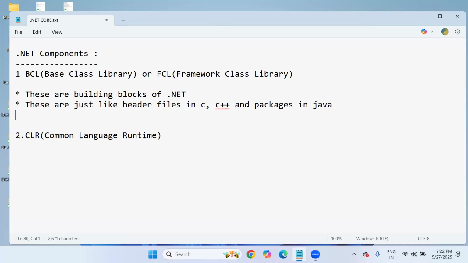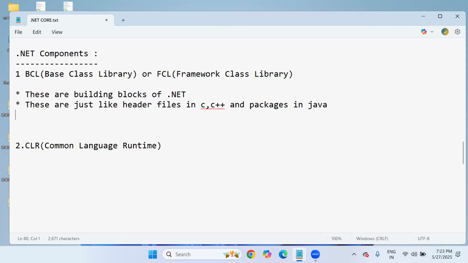Just as Java people use packages and C or C++ programmers use header files before writing code, the same way base class libraries or framework class libraries are used in .NET. These are really important building blocks of .NET. And the Base Class Library, BCL, comes in two different ways.